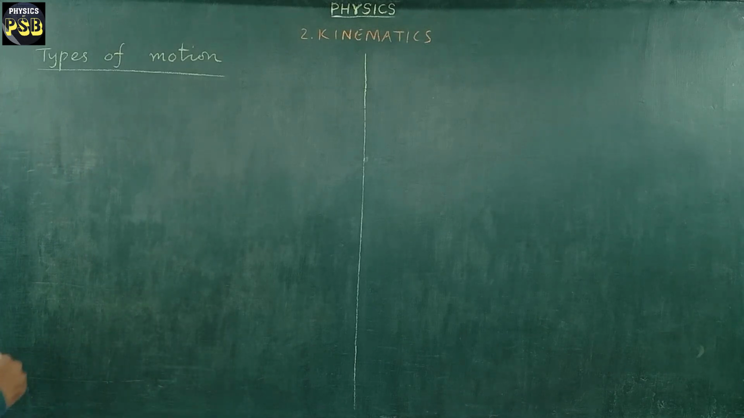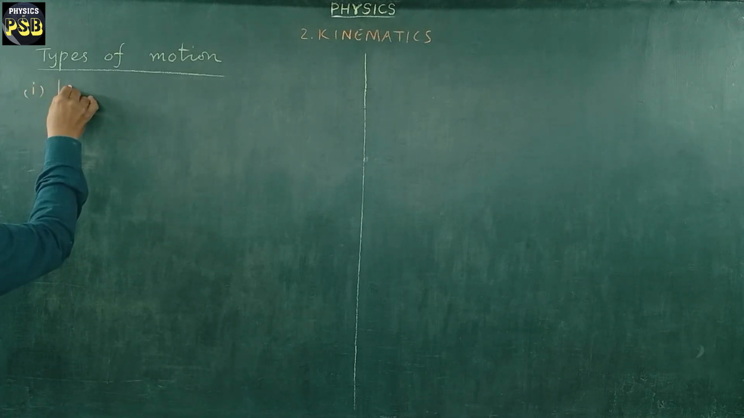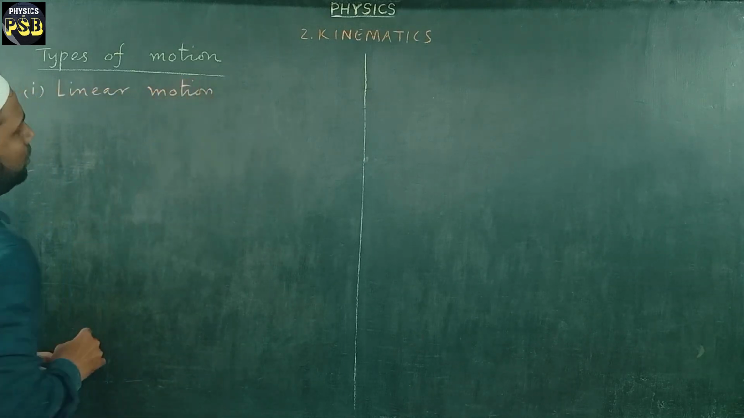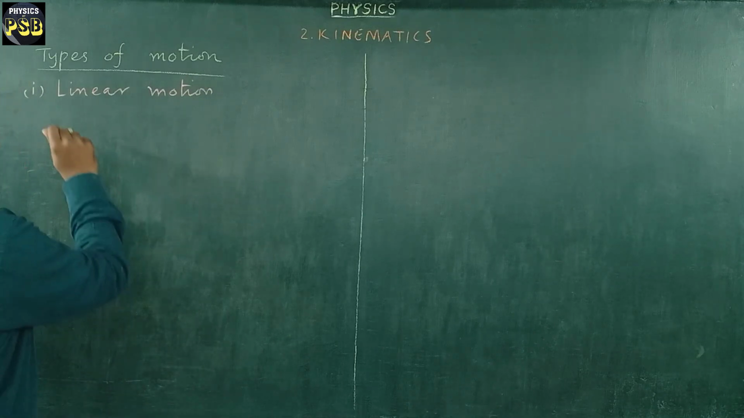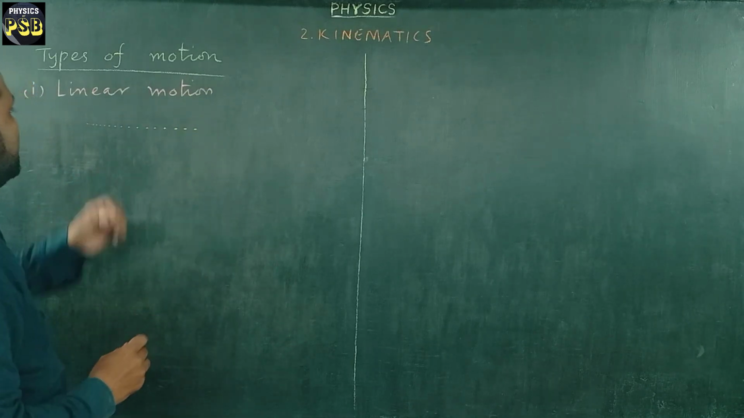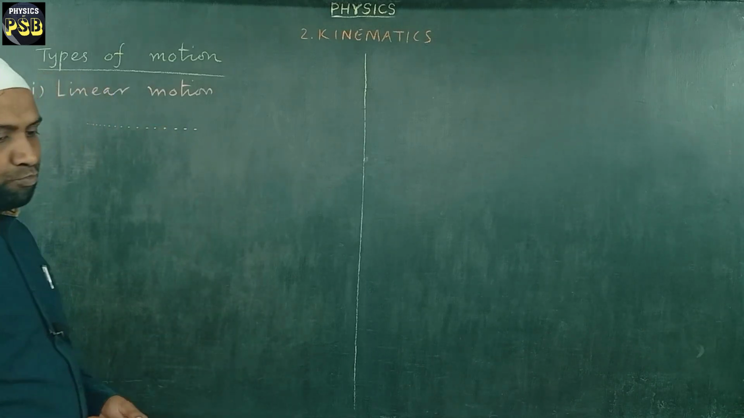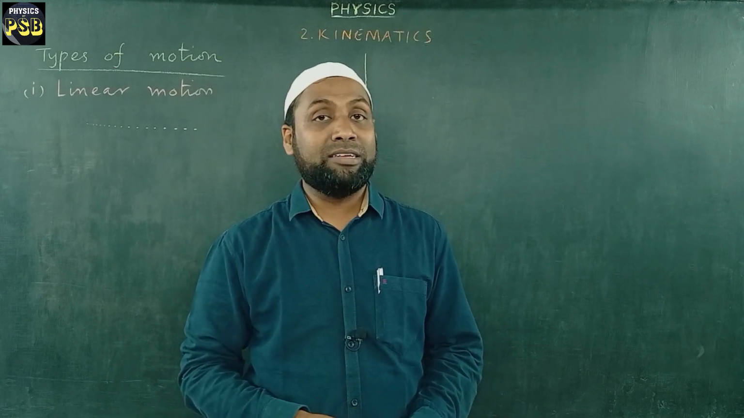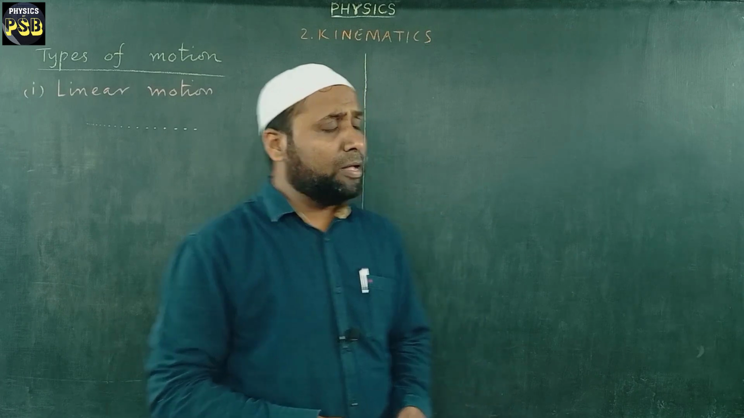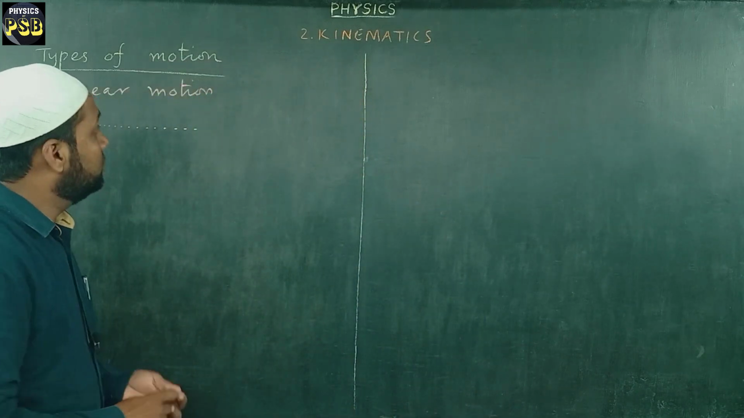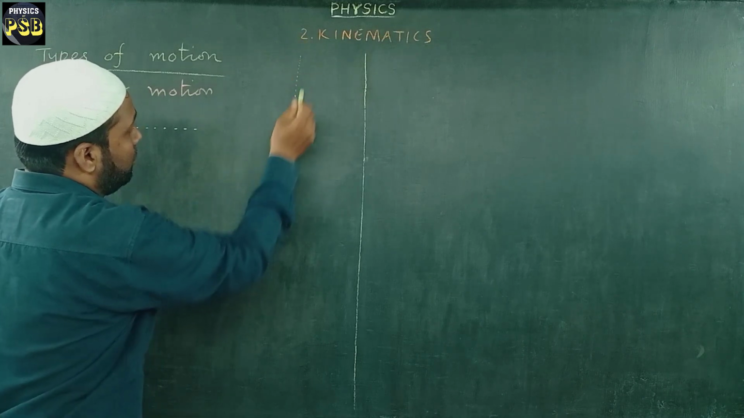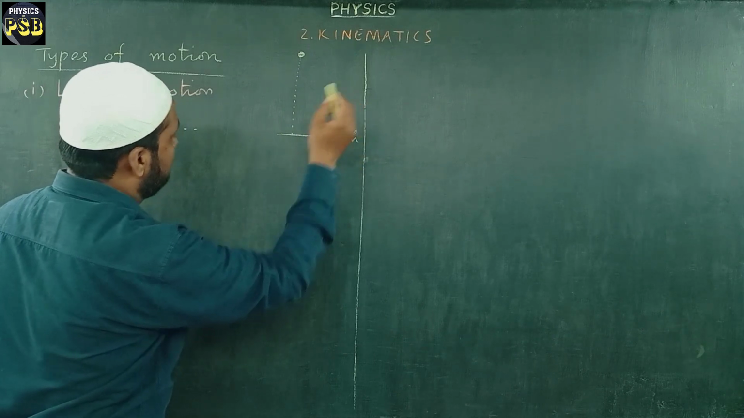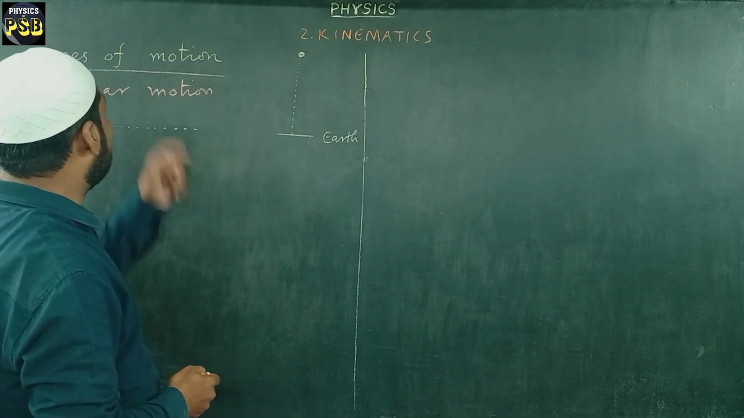First, I will start with linear motion. When an object moves in a straight line, then we call such kind of motion linear motion. For example, a running of athlete in a straight track and the falling of an object from certain height towards the earth is another example of linear motion.